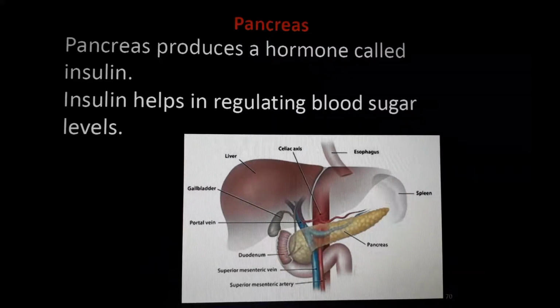Eating a lot of chocolate is not good. Eating too many sweets from the bakery like laddu, jalebi and all is also not a good thing. Sometimes you can eat, no problem. But if you are overeating it, what will happen? It will create imbalance in the insulin secreted by the pancreas, and in future you will be affected by a very bad disease known as diabetes. Just ask your parents or your grandfather, grandmother or neighbors who are suffering from this diabetes. It's a bad situation for them.